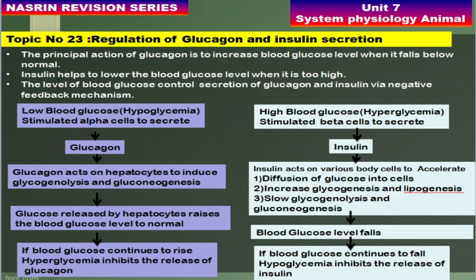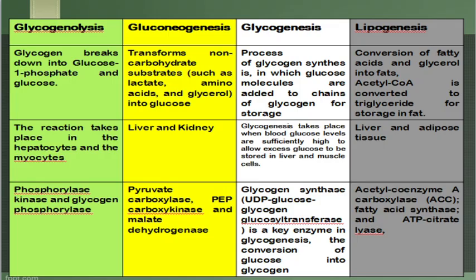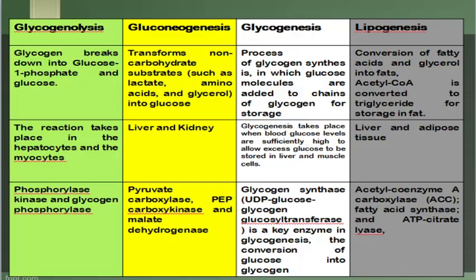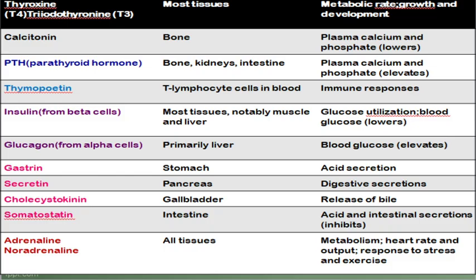Whereas when the blood glucose level is very high, or when there is a hyperglycemia condition, it will stimulate the beta cells of the pancreas to secrete insulin. So insulin, as I mentioned earlier, acts on various body cells to accelerate the diffusion of glucose into cells. At the same time, insulin increases glycogenesis and lipogenesis, whereas it slows down glycogenolysis and gluconeogenesis. Okay. So here I have given you a complete explanation. At the same time, here I have given what are the processes that glucagon stimulates and what are the processes that insulin stimulates. So you can have a look. We already discussed this when we were revising for the CSIR examination itself.